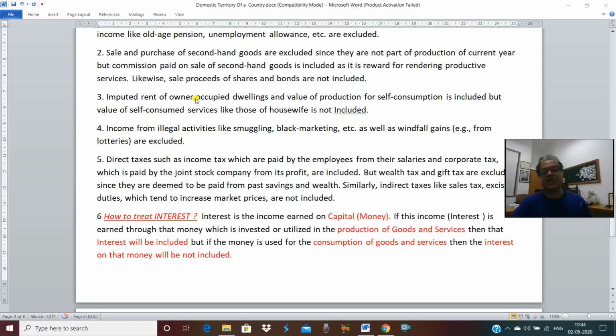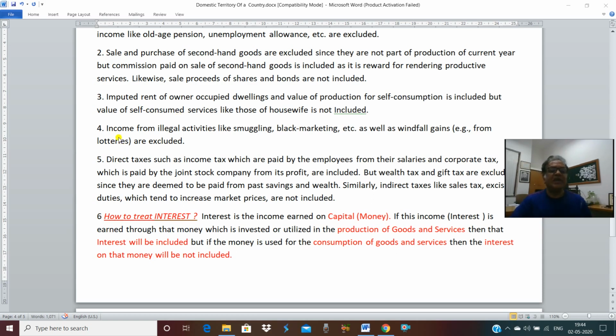Once again, I am repeating it. If someone is constructing a house and, in place of selling or renting it, he himself is occupying it, that value is called imputed rent. It will be included because there is a flow of goods. If someone is making production and, in place of selling it, it is consumed by the family members, that will also be included because there is a flow of goods. If the services are consumed by the family members, then it will not be included, though there is a flow of services, because of the statistical limitations.